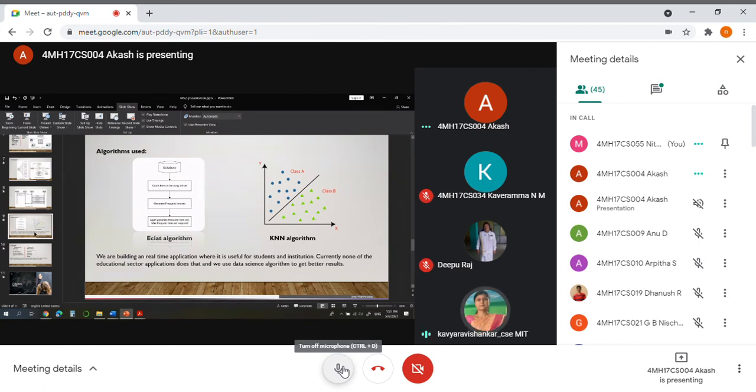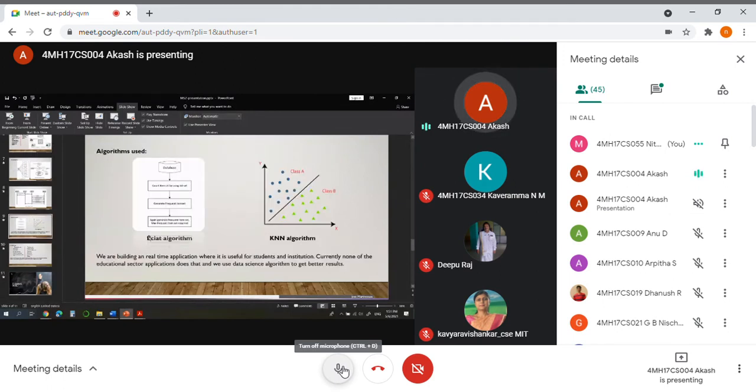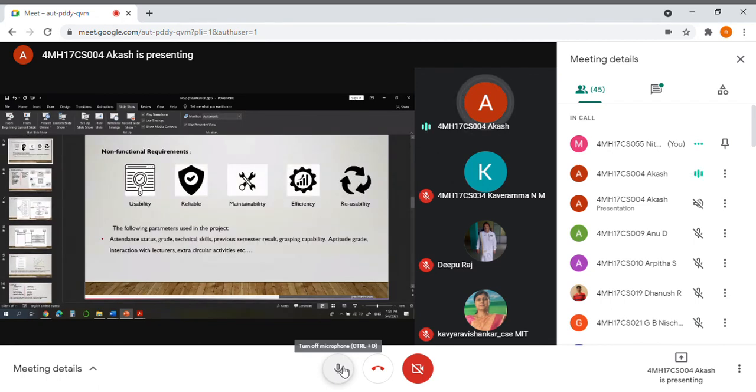What is the data set that you are taking? What are the different attributes you are considering for performance analysis? Yes, ma'am, as we have said, attendance status, grade obtained previously in 10th and 12th grade, technical ability, previous semester results, grasping capability, and aptitude grade. Everything will be listed out by the institution, and it will be fed to the software model.